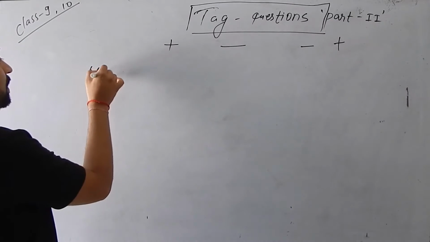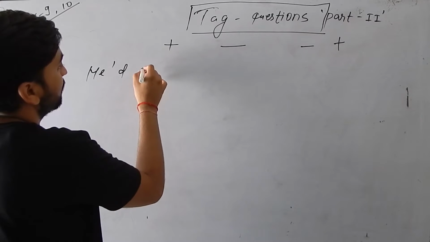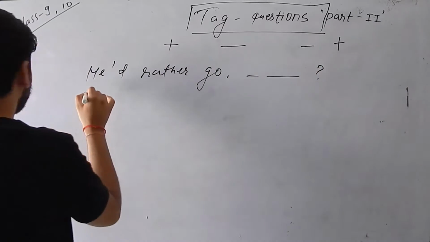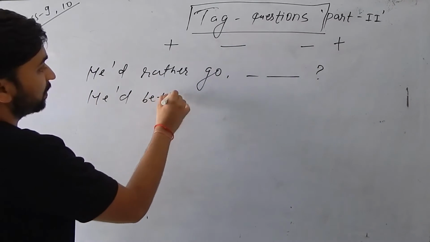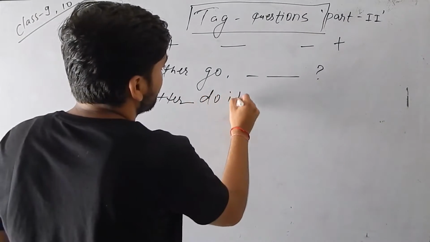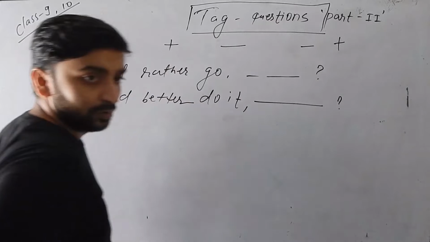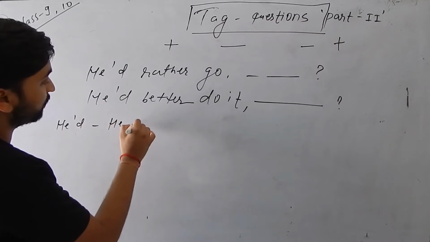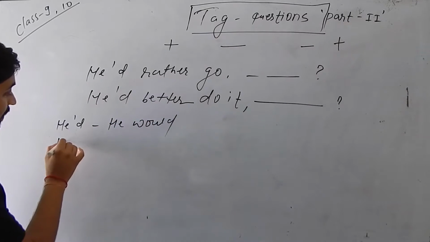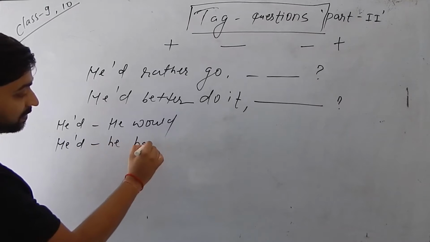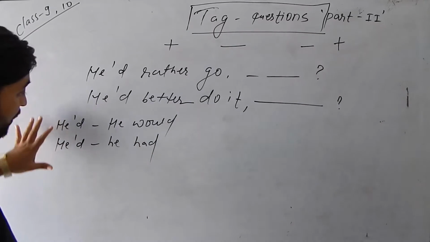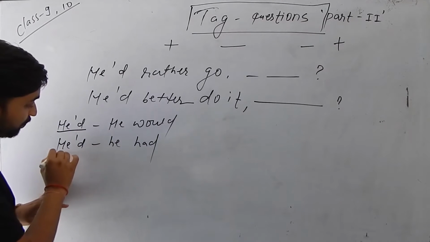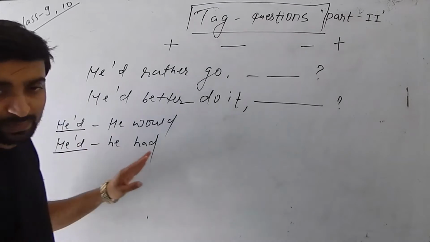See this example: he'd rather go. Okay, let's see here. Similarly, he'd better do it. So actually, what I want to say here is that this is the short form of he would, and this is the short form of he had. So you might be confused whether you should pronounce it he would or he had. So what is the matter here?